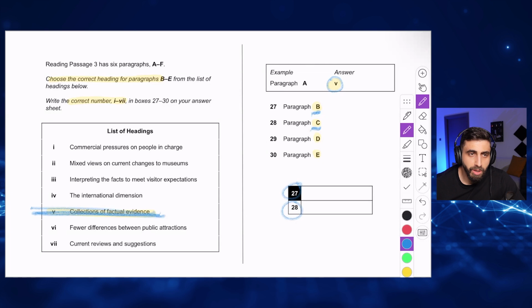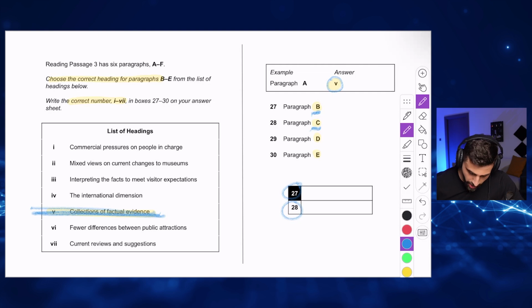The first thing that you have to do is to read the list of headings that you have. Read them, understand them, memorize them. For example, commercial pressure on people in charge. Okay, so there is pressure on the people who are leading the country, maybe. People in charge means people in higher positions. They are in charge of the country or in charge of something. Okay, commercial pressure. This means financial pressure.